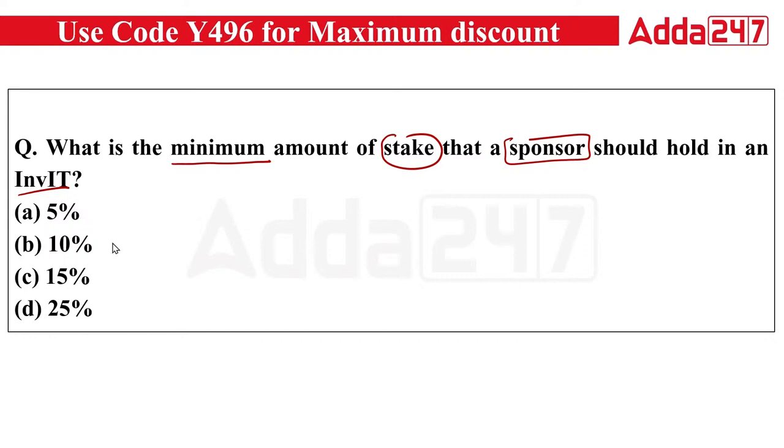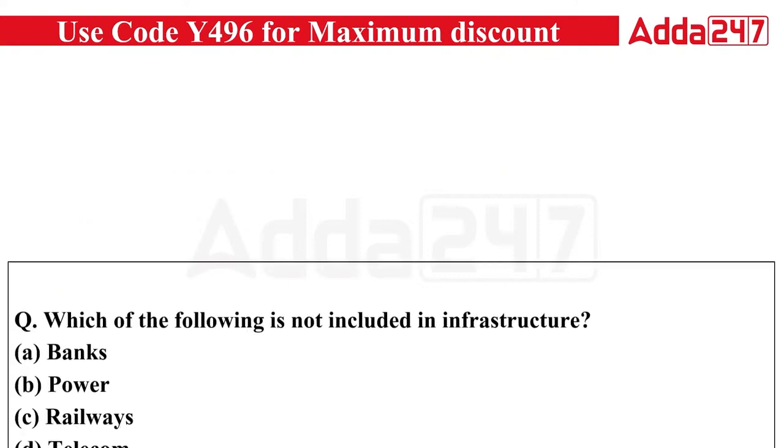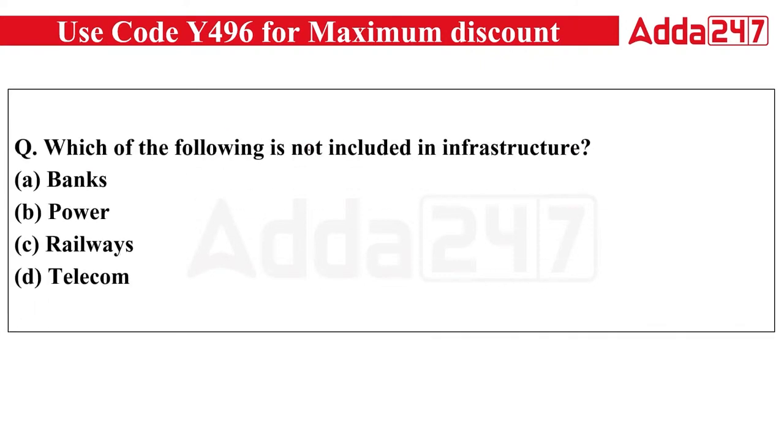And the right answer here is that the minimum allowed to the sponsor is 15. The minimum stake that a sponsor should hold in an infrastructure investment trust is minimum 15%. Above that depends on the capability of the sponsor. The right answer here is your C option. The next question we have: which of the following is not included in infrastructure?